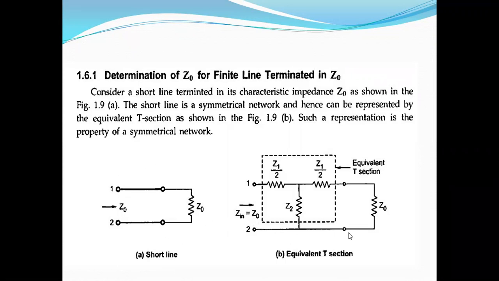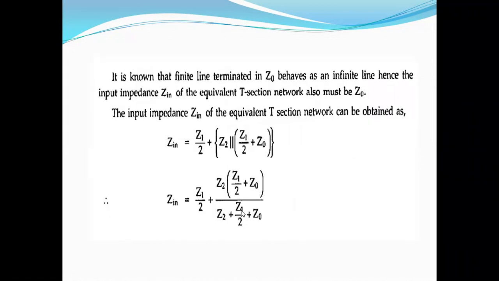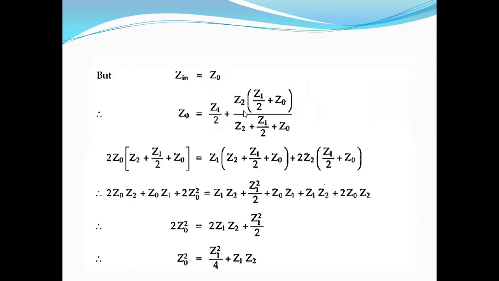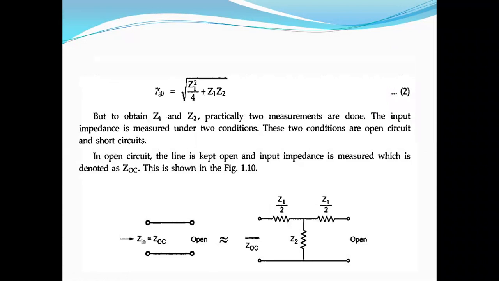This finite line we are going to write like a T equivalent section, that is Z1 by 2, Z1 by 2, and Z2. And we are calculating the input impedance offered by this line. And finally, you substitute Zn equal to Z naught. So we will get this characteristic impedance Z naught in terms of Z1 and Z2. Z1 is related to series, Z2 is related to shunt. Okay, we will see that.